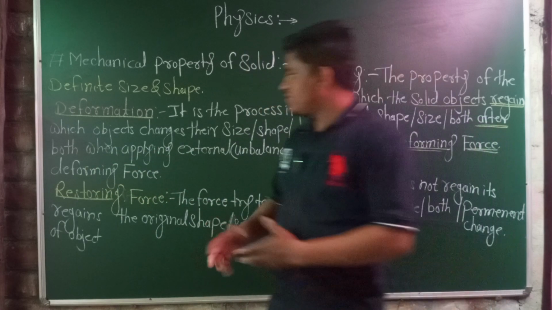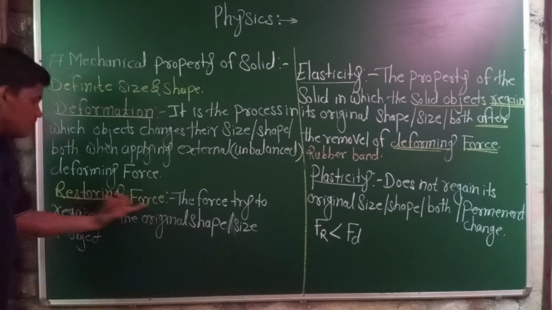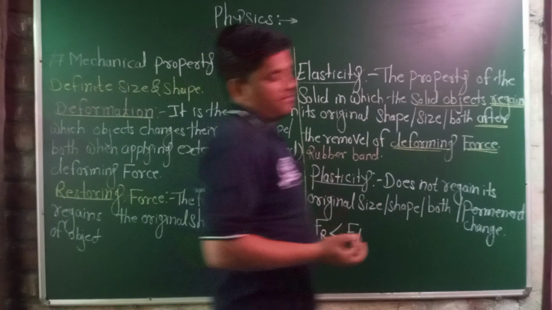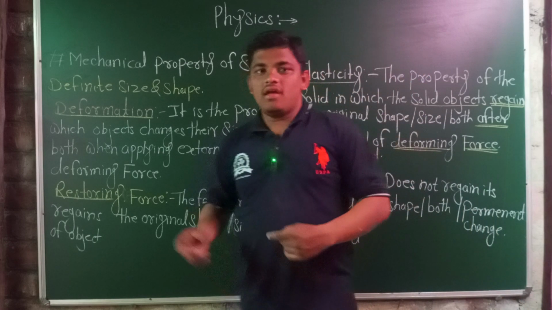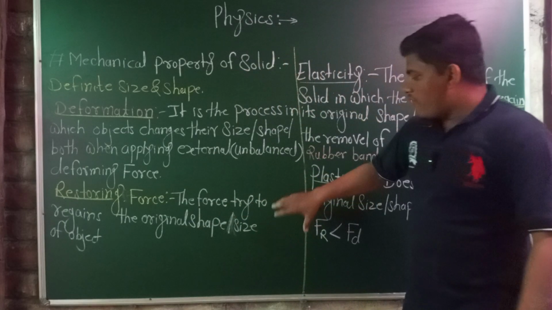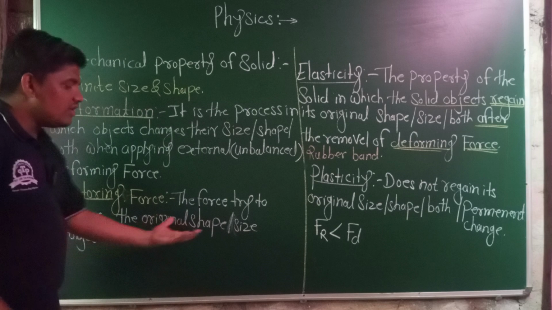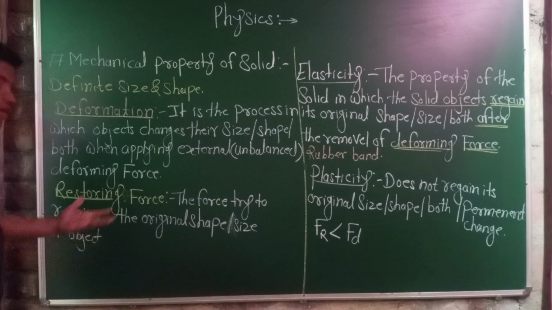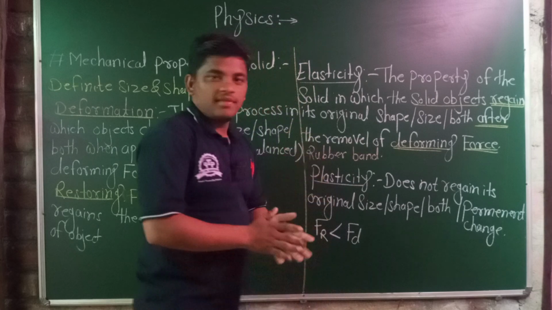The deforming force is the external applied force, and another one is the restoring force. In the elastic material, the restoring force is equal to the deforming force. The restoring force is the force which tries to regain the original shape, size, or both of the object.